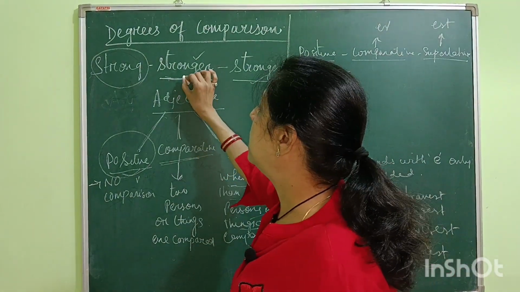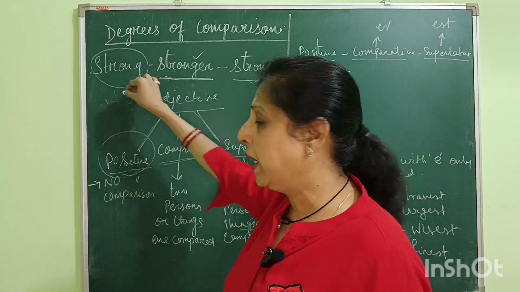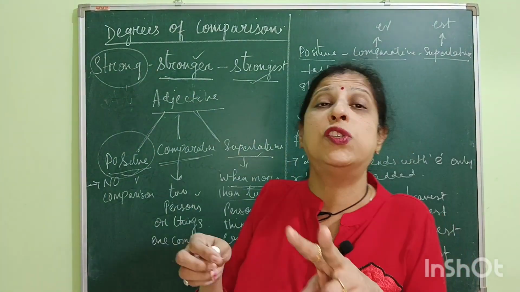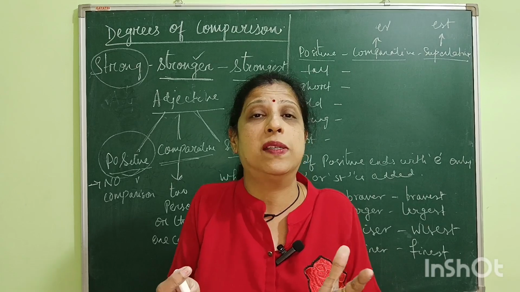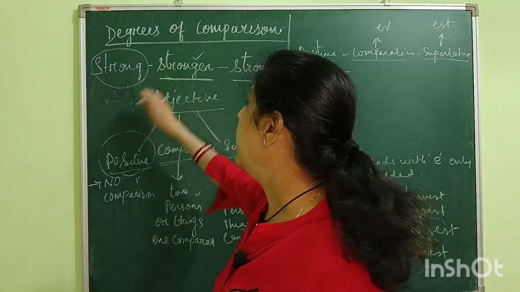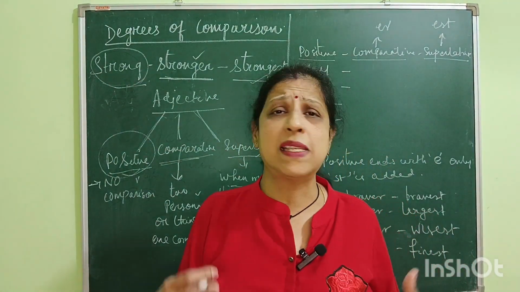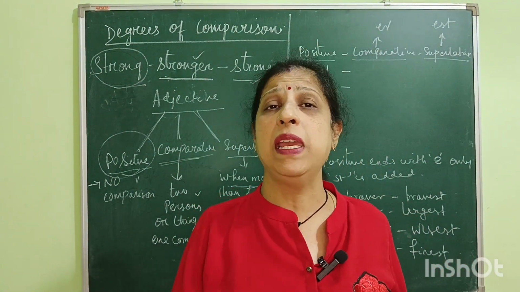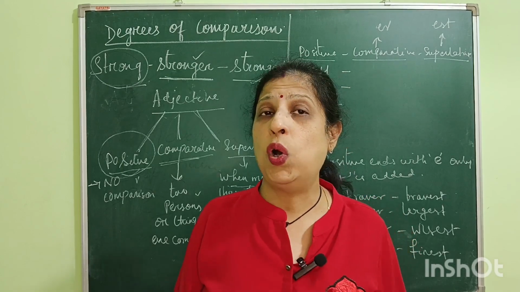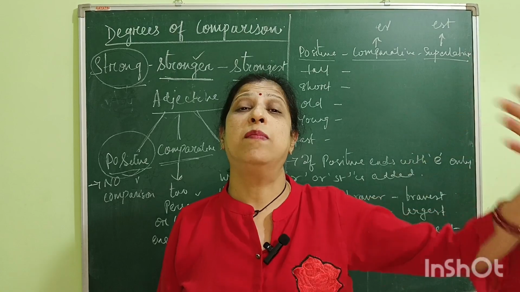Because I'm comparing Ramu with Rahul. I'm comparing two persons together, so it is called comparative degree. Why is strong the positive degree? Because I'm not comparing Ramu with anybody else, so that is called positive degree.